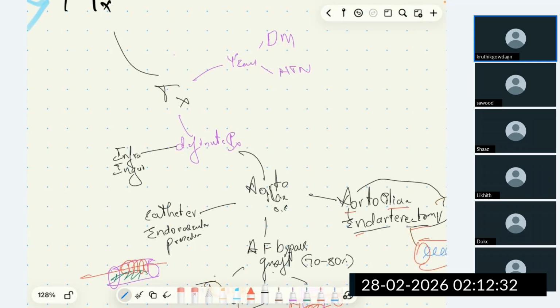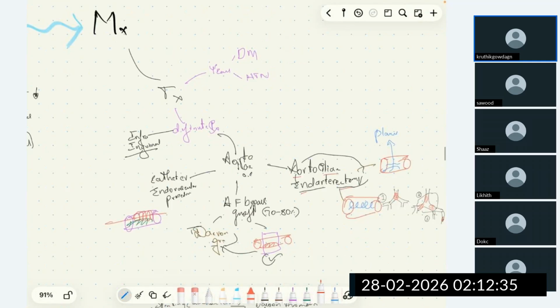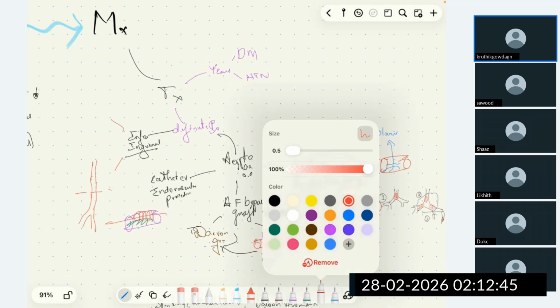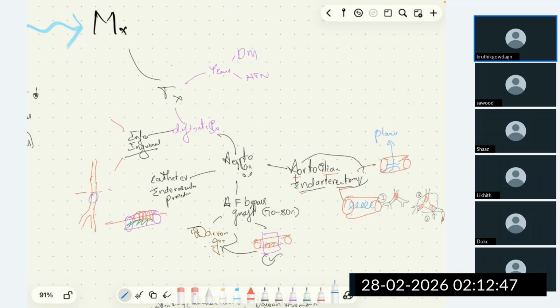So what the textbook is telling is, we have the femoral artery, popliteal artery, anterior and posterior tibial artery. So if the vessel below the popliteal artery is patent, we can perform femoropopliteal bypass and establish patency.